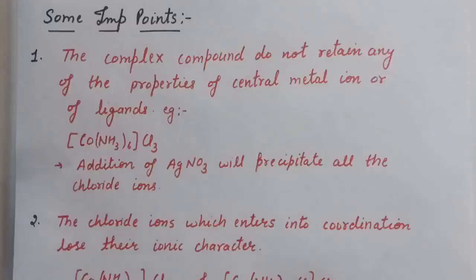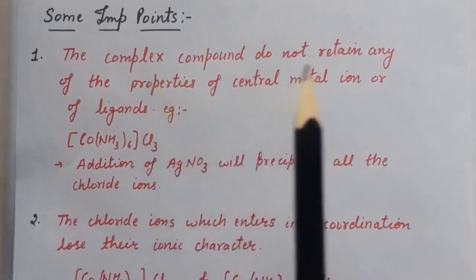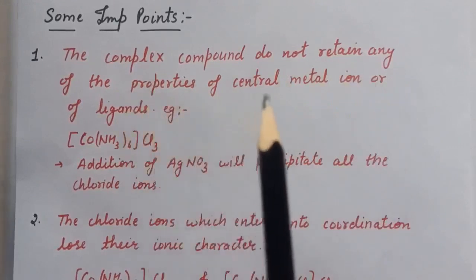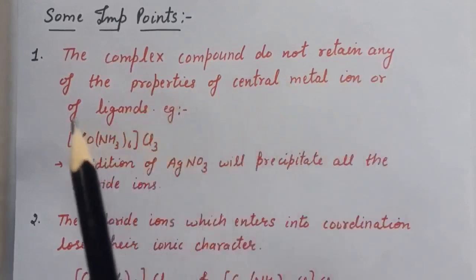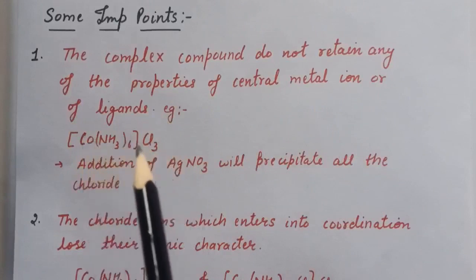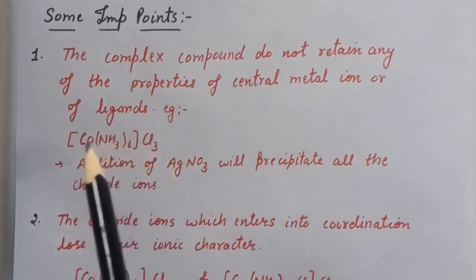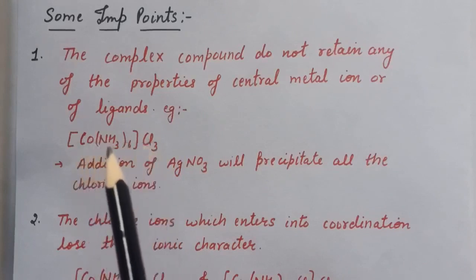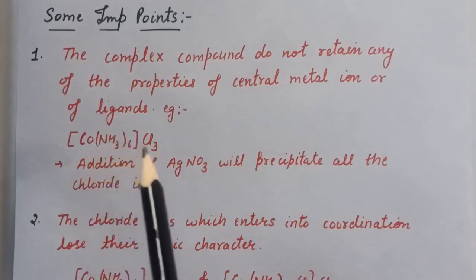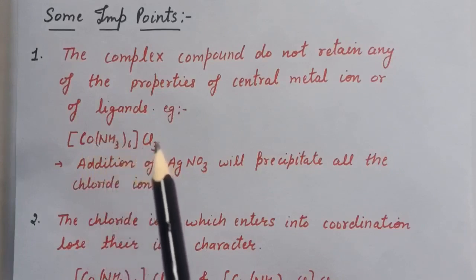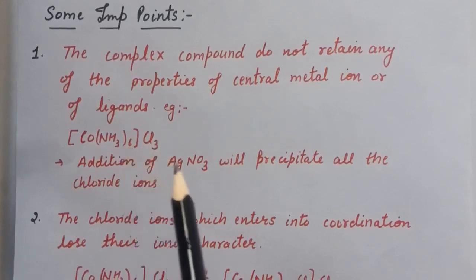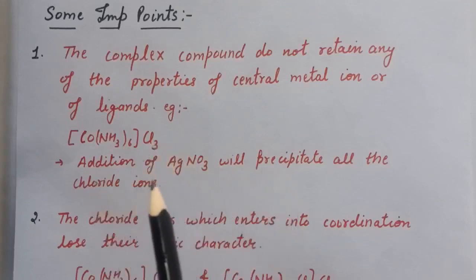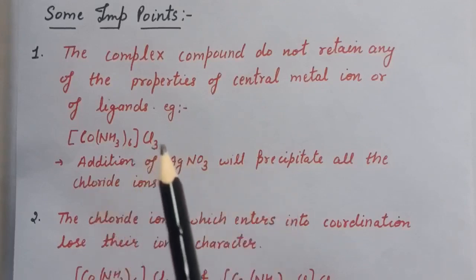Here are some important points of Werner's theory. First point is the complex compound does not retain any of the properties of the central metal ion or of ligands. For example, this is the complex Co(NH3)6Cl3. Now, the solution of this complex does not give any reaction of cobalt ion or NH3. However, it gives the reaction of Cl negative ions which have not entered into the complex formation. That is, addition of silver nitrate will precipitate all the chloride ions which are present as counter ions.